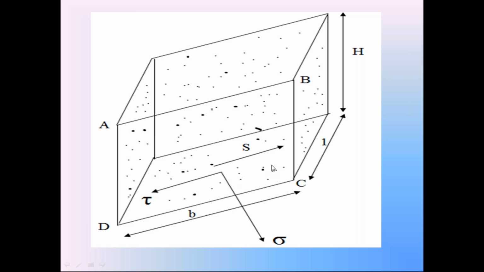On this failure surface CD, we resolve this weight W into two components. One component perpendicular to surface CD, that is N. The other component parallel to surface CD in the downward direction, that is T. Just now I explained this normal component N is equal to gamma into H into B cos square I, and this tangential component T is equal to gamma into H into B into cos I into sin I.